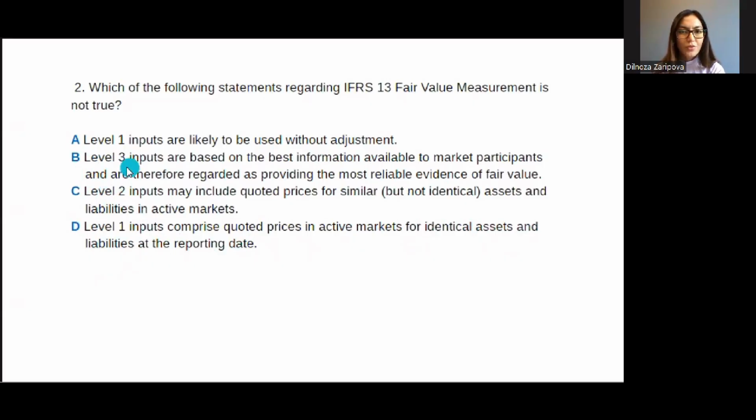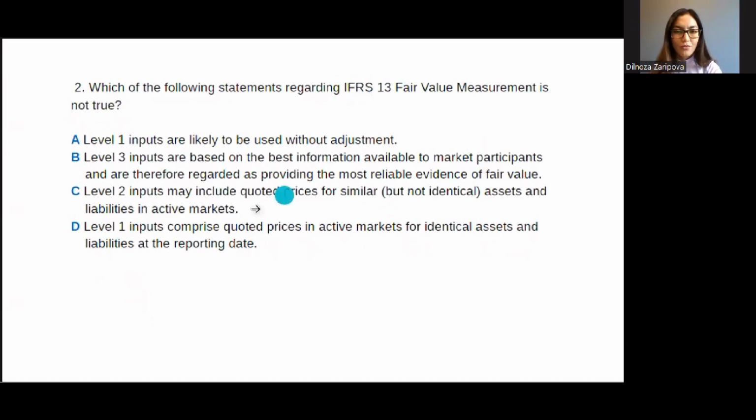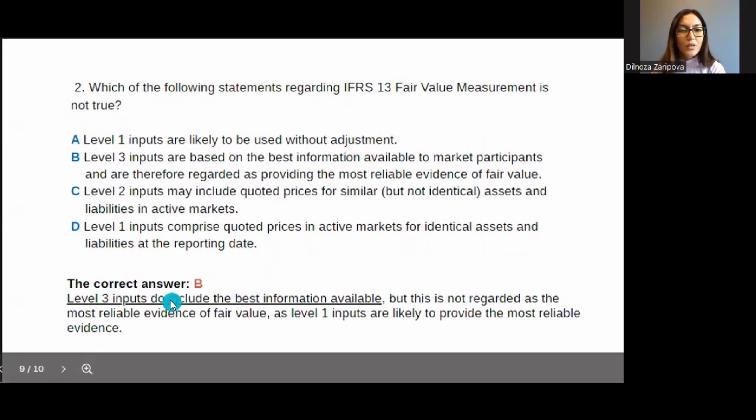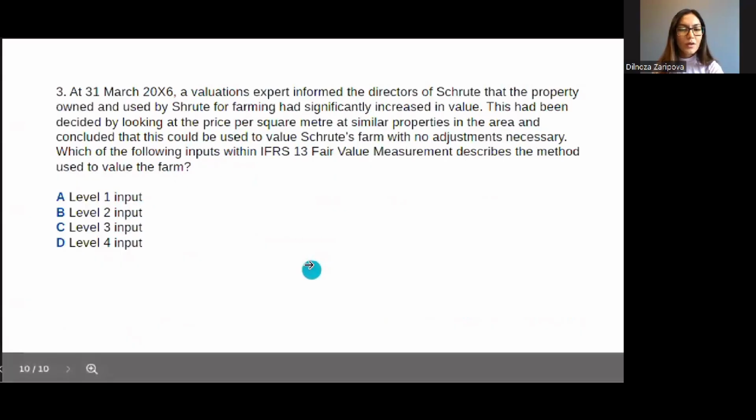As you see here, level 3, most reliable evidence, is the least reliable evidence. So this is our answer, which is not true about IFRS 13 fair value. So the level 3 inputs do not include the best information available, but this is not regarded as the most reliable evidence of fair value, as level 1 inputs are likely to provide the most reliable evidence. All right, let's move on to the last question.